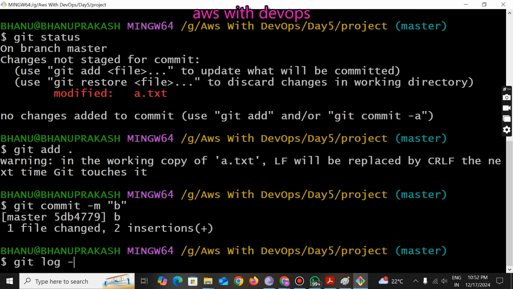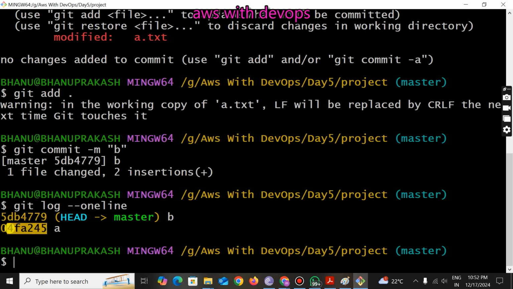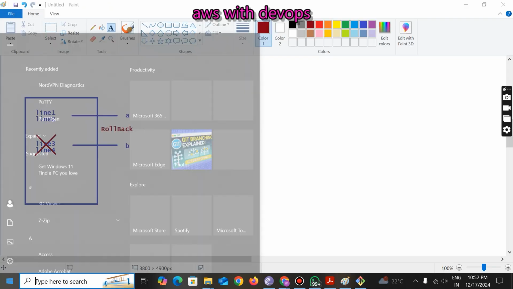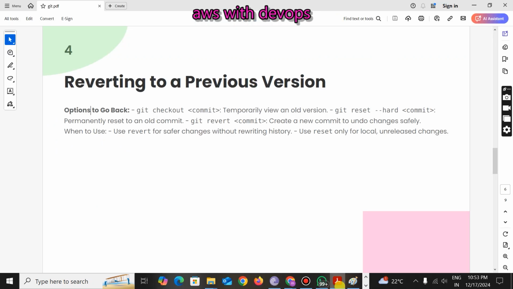So git log --oneline. Copy the ID of the A commit. I am going to paste this commit ID in the notepad. Now what is the command for this? It is git reset --hard followed by the commit ID.